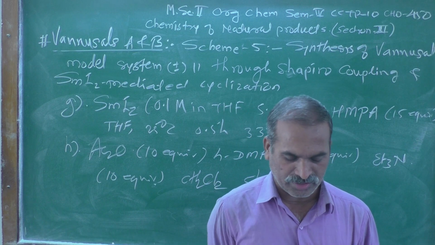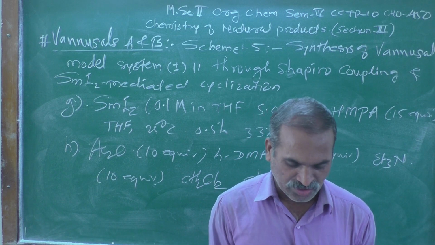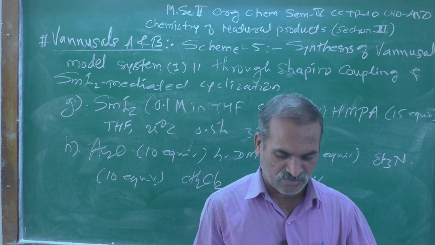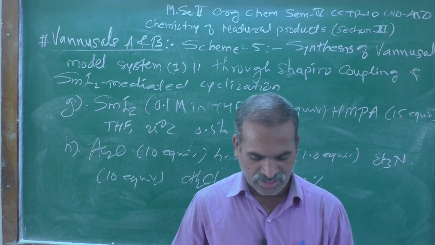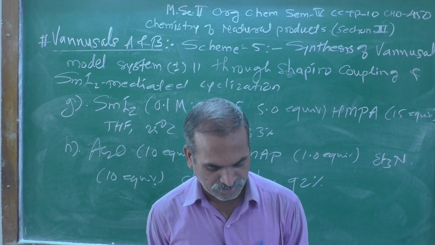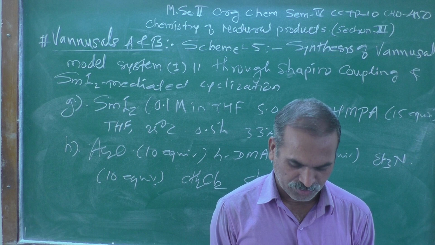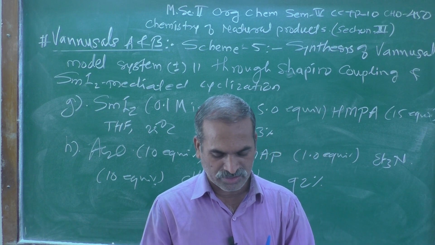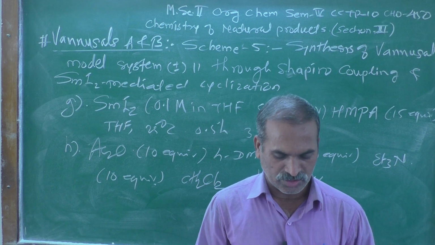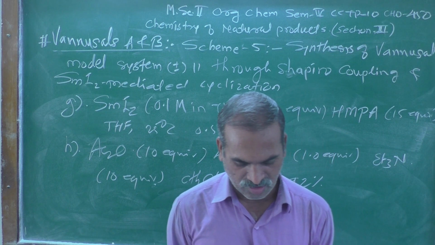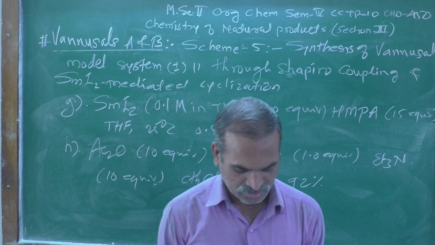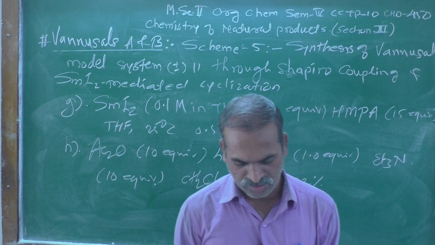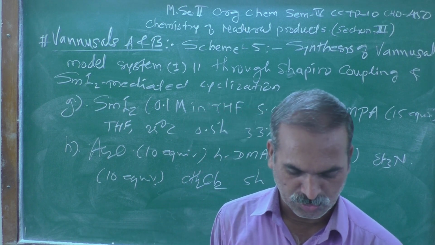Pleasantly, this coupling constant matched precisely that reported for natural Vanusol B. With these encouraging preliminary results, they proceeded to apply the developed synthetic technologies to the real task, that of synthesizing the one reported Vanusol B structure 2.